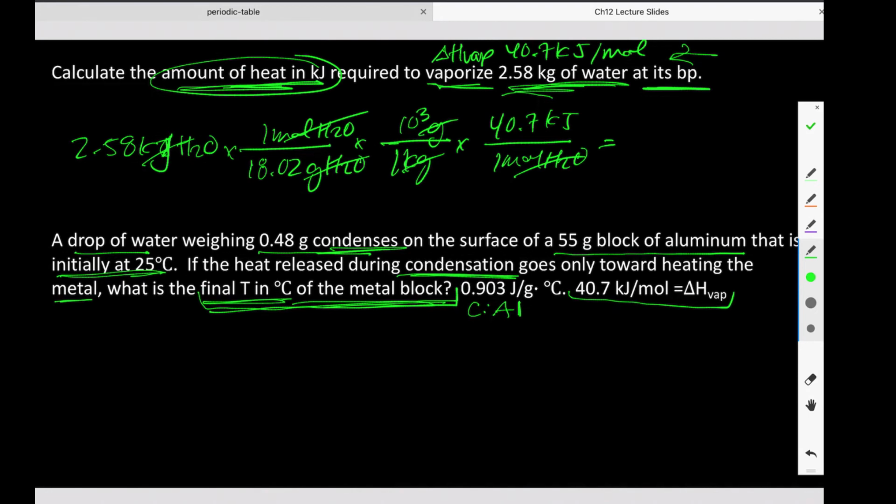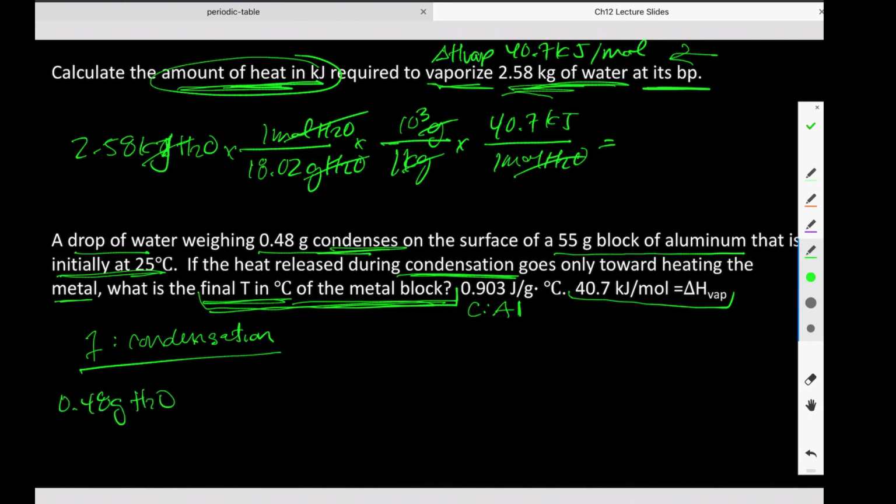So what's this problem really asking us to do? Right, there are two things happening. So one, we have our condensation. And we know that condensation releases energy, right? So we need to figure out how much energy is released because all of that energy goes into the metal, okay? So step number one, we need to figure out how much energy is released.